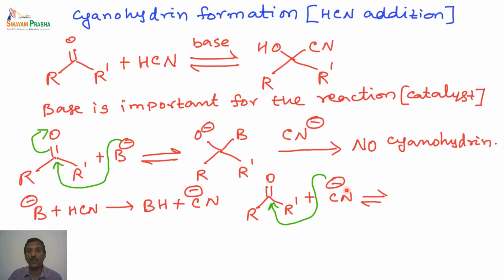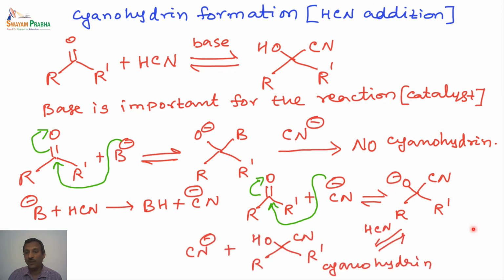This nucleophile can attack the carbonyl carbon and the bond shifts towards the oxygen. So we end up with the cyanide and the oxygen negative charge. This is our final product, except that the hydrogen is missing in this intermediate. So the next step will be a treatment with HCN again, because HCN is present in the reaction mixture. This proton is abstracted by this O minus and we end up with the cyanohydrin, and this generates the cyanide ion again.